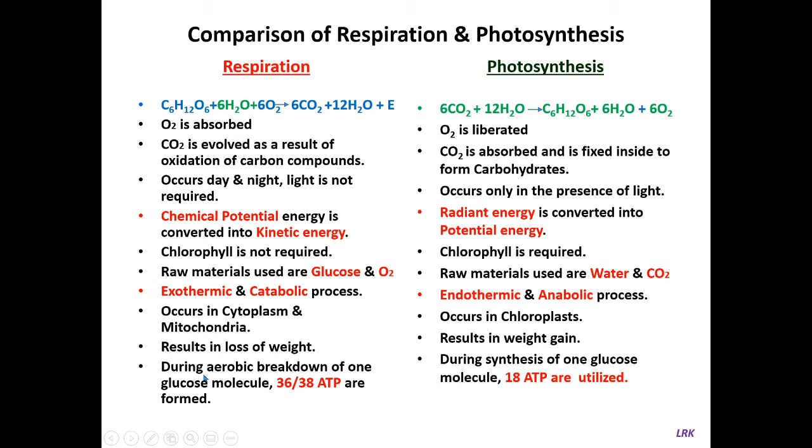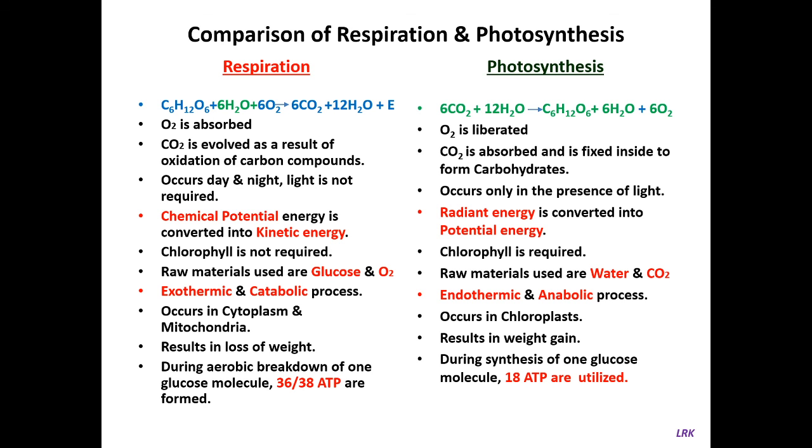During aerobic breakdown of one glucose molecule, 36 to 38 ATP are formed, and during synthesis of one glucose molecule, 18 ATP are utilized. Here they are formed; there ATP are utilized. So these are the differences between respiration and photosynthesis.